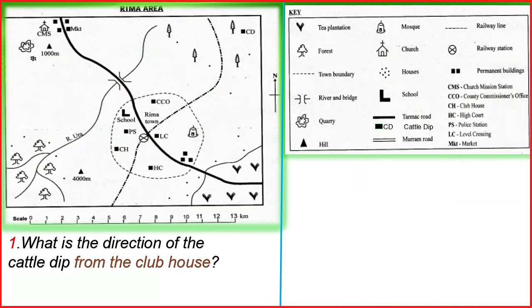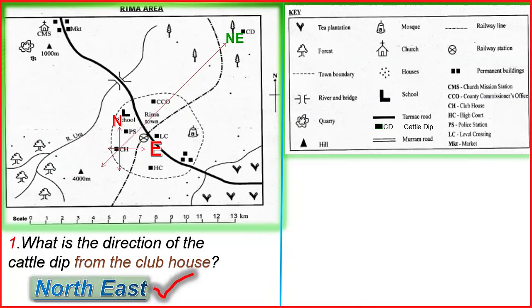Okay. What is the direction of cattle dip from the clubhouse? Let's go to clubhouse. So clubhouse in the key, it is written CH. Can you see CH? Yeah, this one here. So you draw your map from where? From the clubhouse. So you draw your compass there, and then you try to point there, the cattle dip. So cattle dip is here. So what is that direction? Never eat sukuma wiki. Northeast. So the correct answer is northeast.